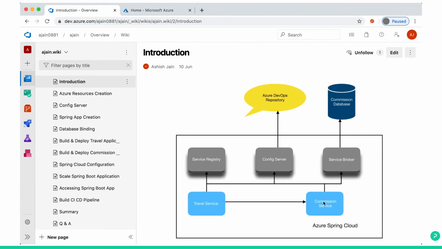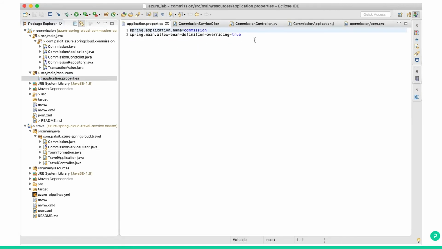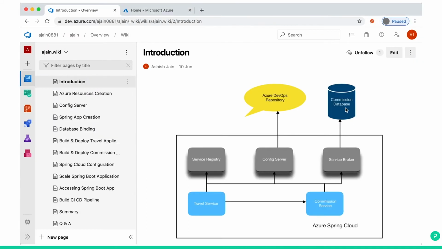The commission service has the data repository, and if you see the source code, application.properties doesn't have any database related configuration, like where it's pointing, what the username and password are, all these things. Why? Because we created a binding inside Azure Spring Cloud. We bound the database to the commission service in Azure Spring Cloud.